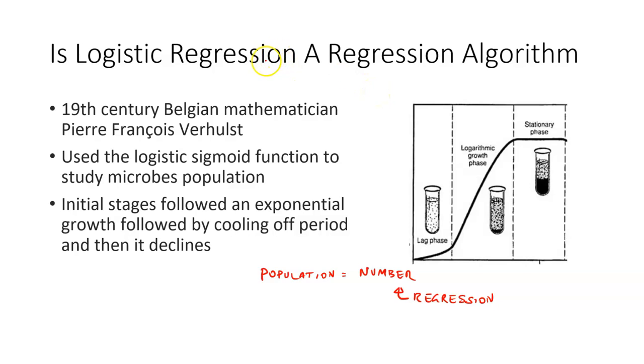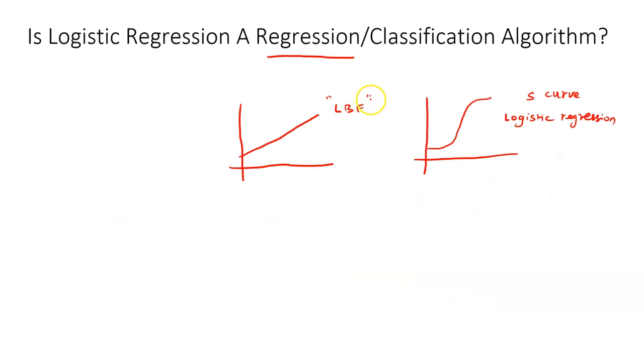A better way to put it is that it is fundamentally a regression algorithm, but is used a lot in the world of classification. Please keep this in mind. Now, how does the classification happen? Based on the p-value, or the probability value.